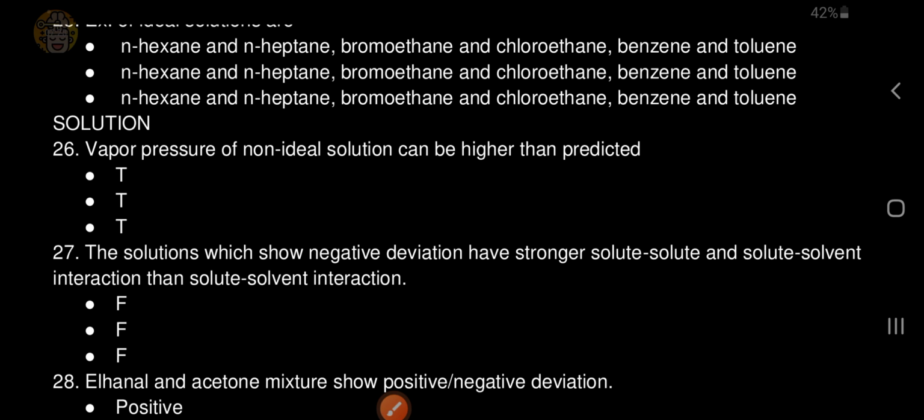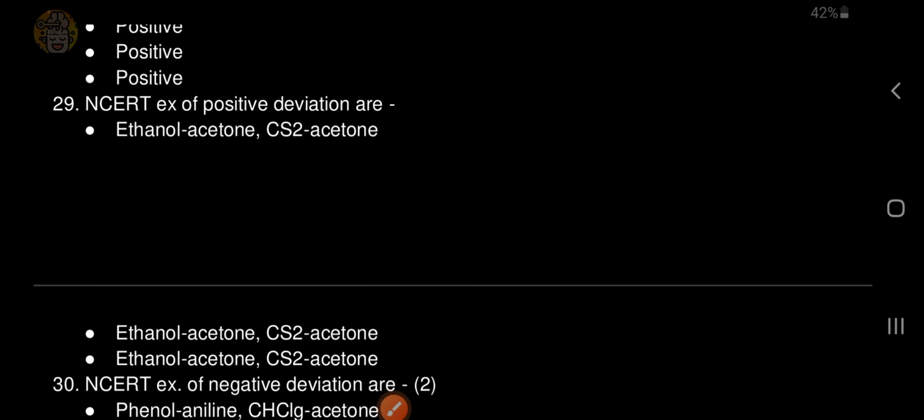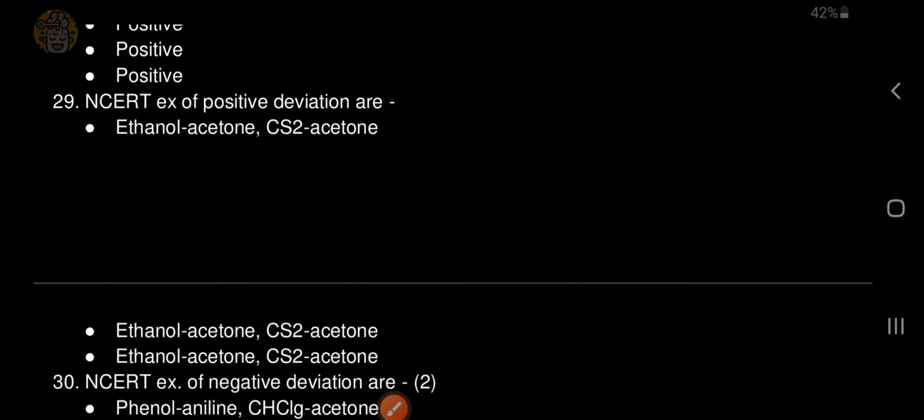True. The solutions which show negative deviation have stronger solute-solvent interaction than solute-solute and solvent-solvent interaction. False. Ethanol and acetone mixture show positive or negative deviation? Positive.